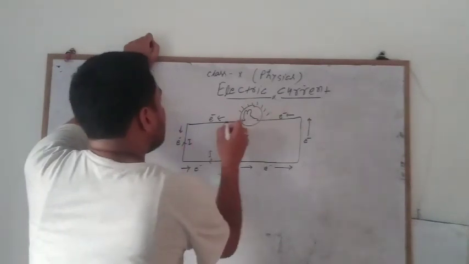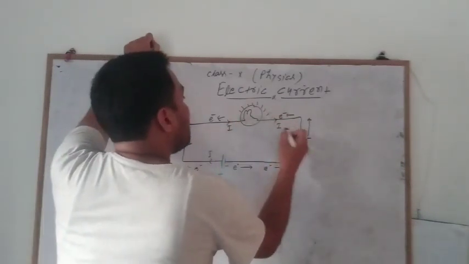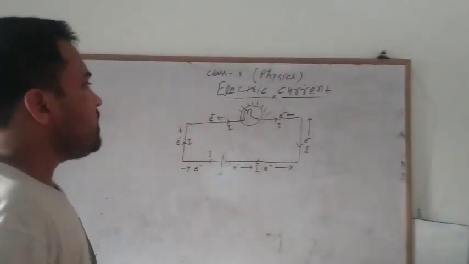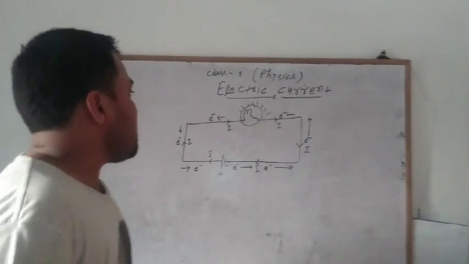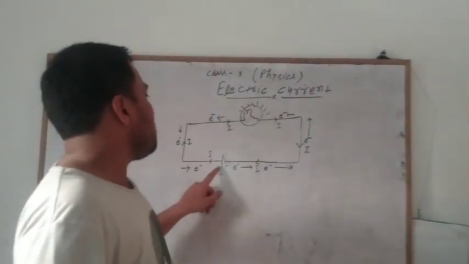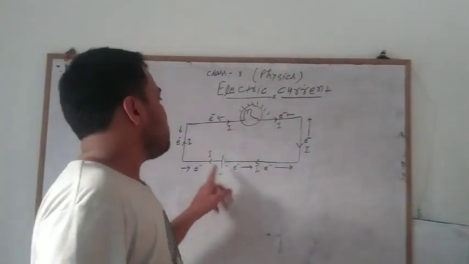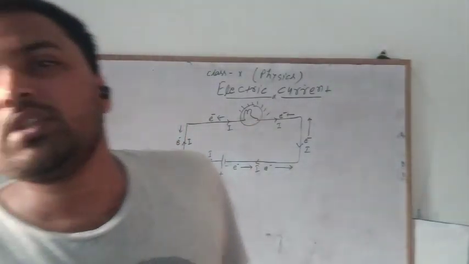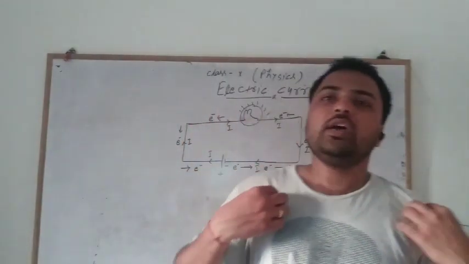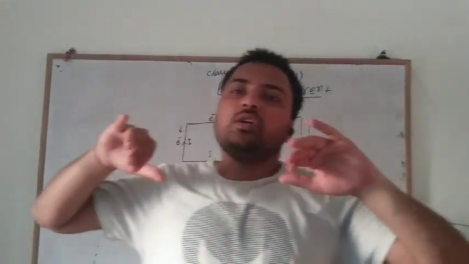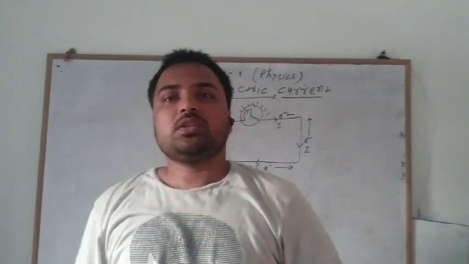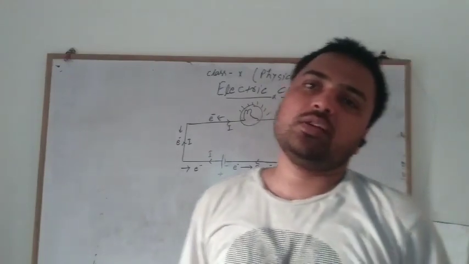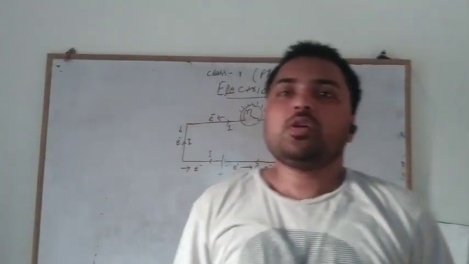So the conventional direction of electric current is from the positive terminal to the negative terminal, that is higher potential to lower potential. The direction of electric charge will always be from lower potential to higher potential. So this is all about the direction of electric current.